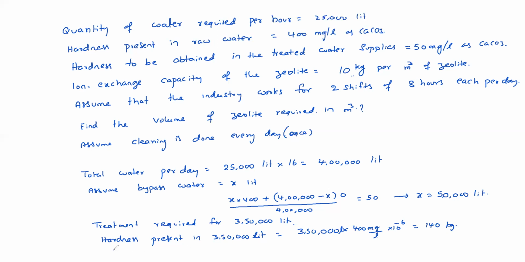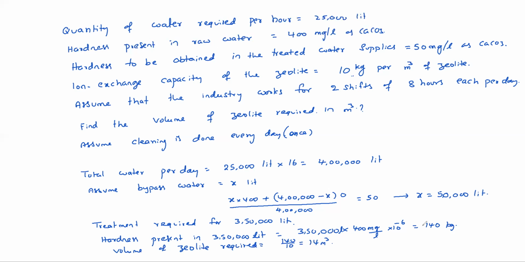Then volume of zeolite required: every 1 meter cube of zeolite can handle 10 kg. So to handle 140 kg of hardness, how much zeolite is required? 140 by 10, that equals 14 meter cube of zeolite is required.